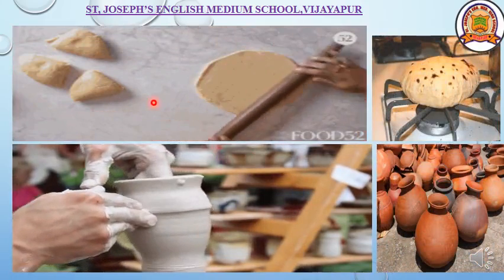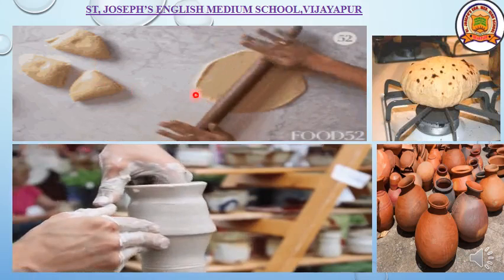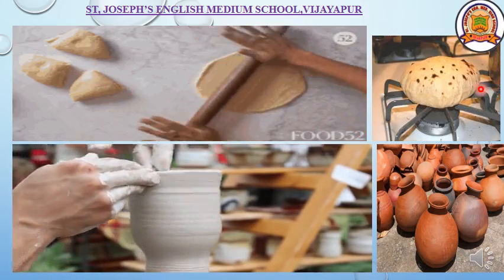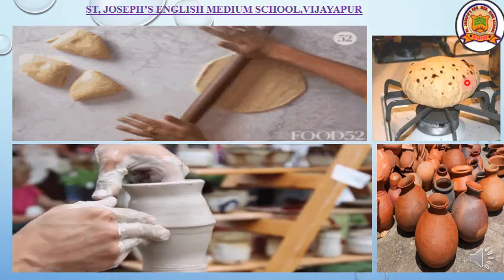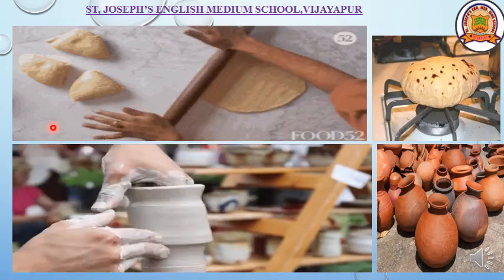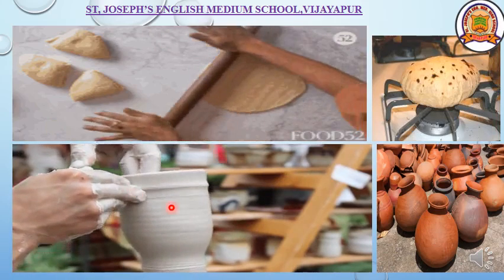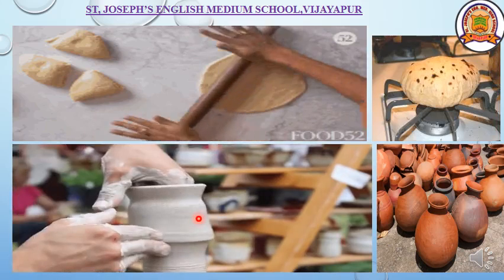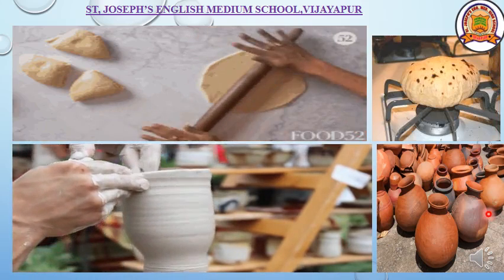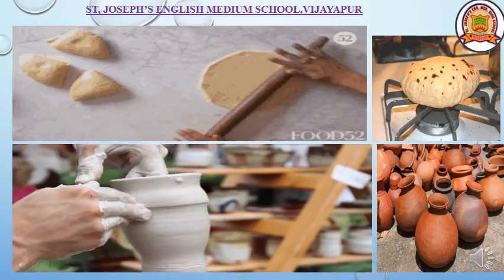See here, the wheat flour is converted into dough. That dough is made into a chapati. Again, it is roasted. Fine. From this roasted chapati, can we bring back the wheat flour? Not possible. It is completely irreversible. In the same way, clay is converted into a pot and then it is heated. Once it becomes a pot, we cannot make clay from the pot.